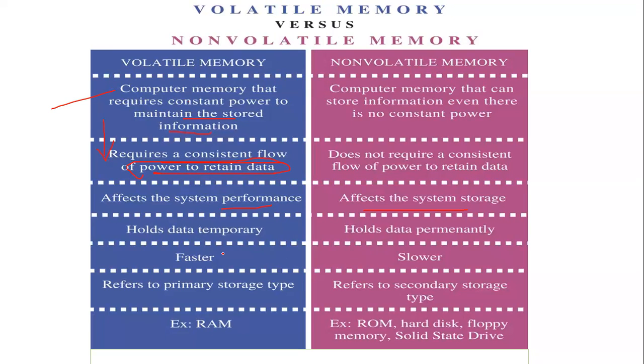Volatile memory is much faster. Non-volatile memory is much slower. Volatile memory refers to primary storage, whereas non-volatile refers to secondary storage. For volatile memory, your example is RAM, whereas for non-volatile memory, we have SSD, that is solid state drive, we have ROM or floppy memory. So yes, differences again for statement questions, you should be able to recognize them very well.